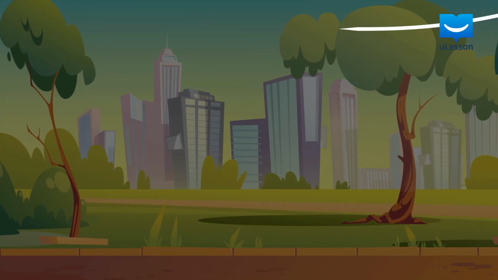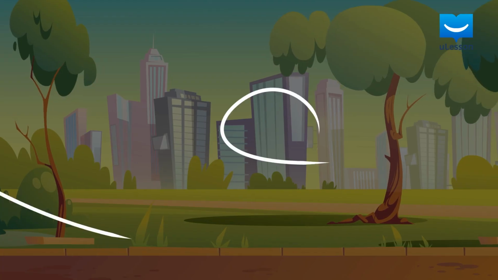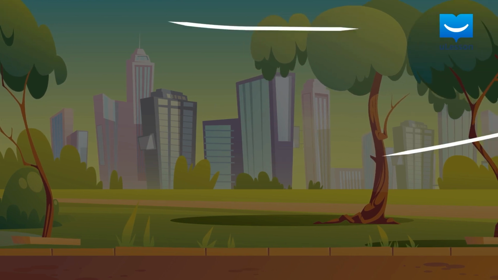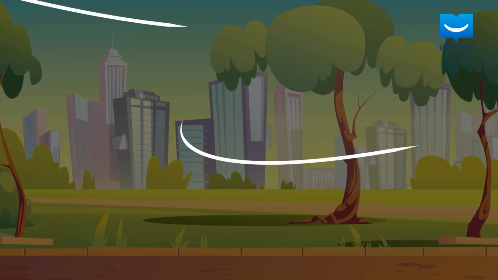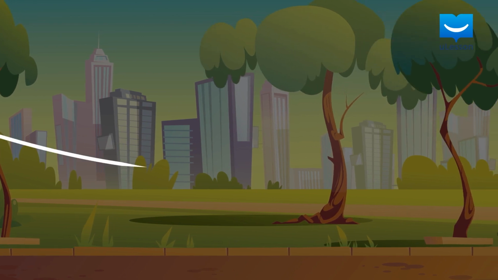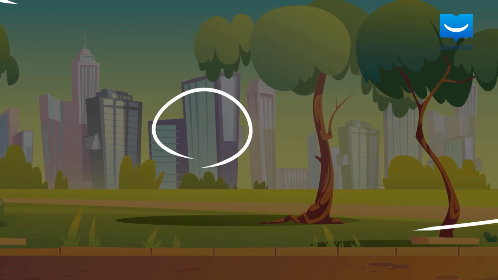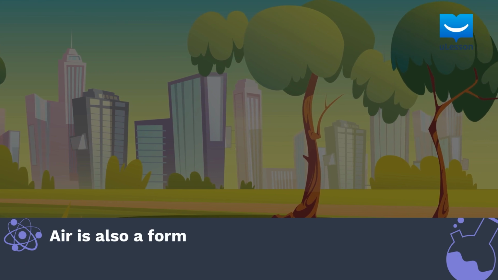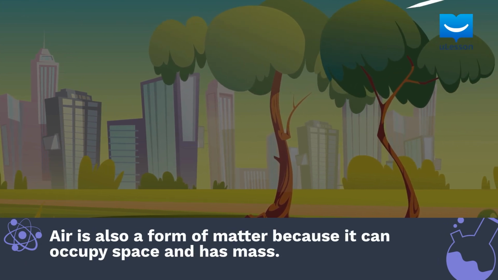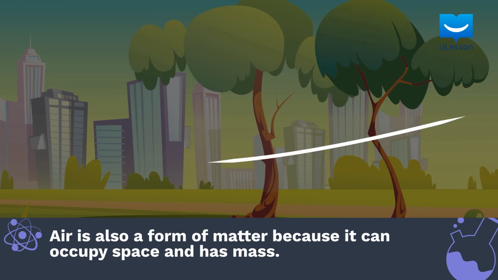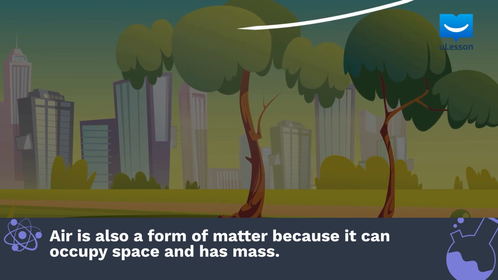Now, one might ask, is air also made up of matter? This confusion stems from the fact that air cannot be seen. Well, the answer to this question is simple. Air is also a form of matter. And this is because it occupies space and has mass.